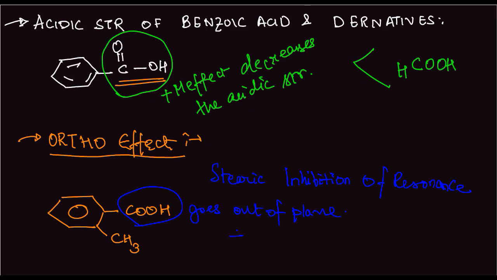Now, as it goes out of plane, the plus M effect of COOH group reduces. Now, as this plus M effect reduces, the acidic strength increases.